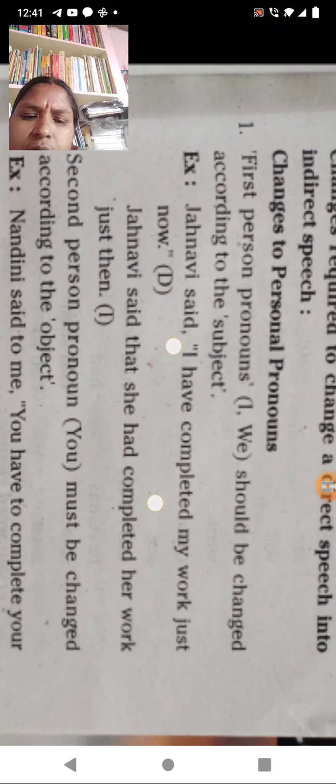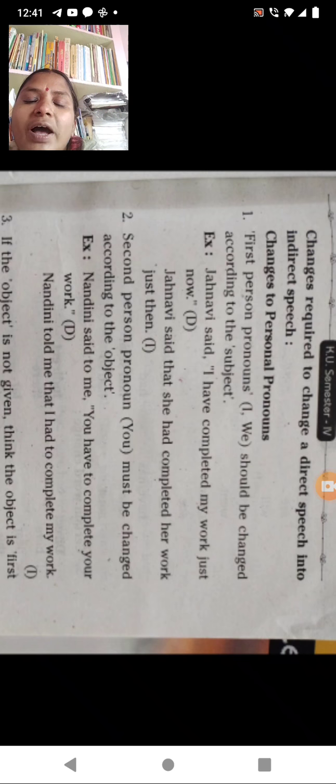So let us look at the direct speech sentences. Here are the changes required to change direct speech into indirect speech. What are the changes? Change the personal pronoun. The first thing is you have to change the personal pronoun. The first person pronouns I, we should be changed according to the subject. So you have to change the pronoun according to the subject.